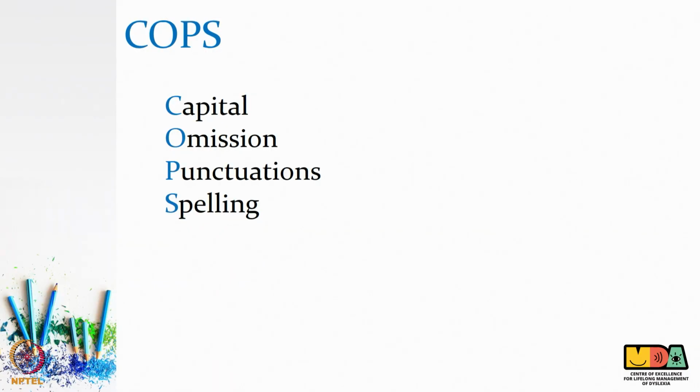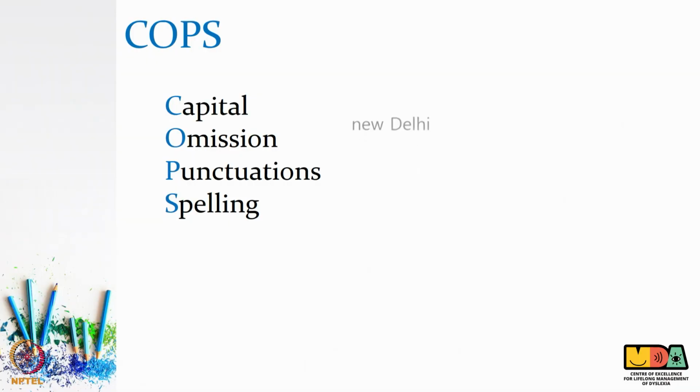We can make it interesting for our children by telling them about a policeman or a cop who is going to take care of us in our difficult times. Similarly, there is a policeman or a cop who is going to take care of us when we are writing. C stands for capital, O for omission, P for punctuation, and S for spelling. Let us take a few examples now to understand how this COPS is going to help us in editing our work.